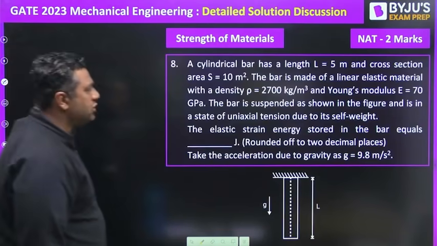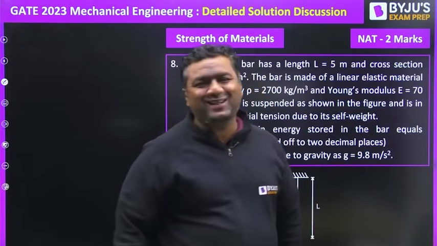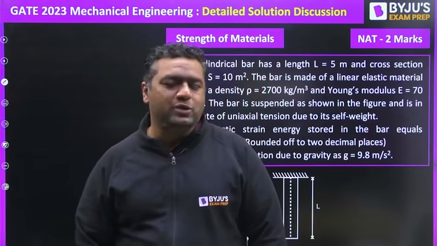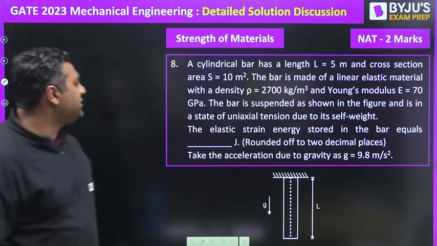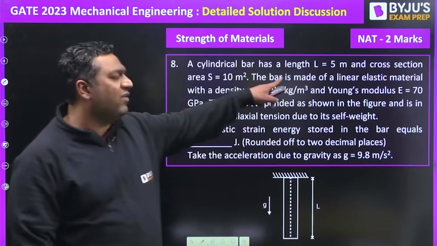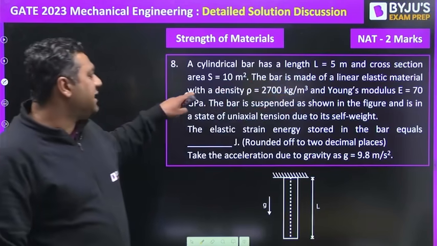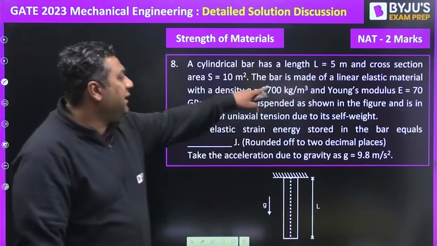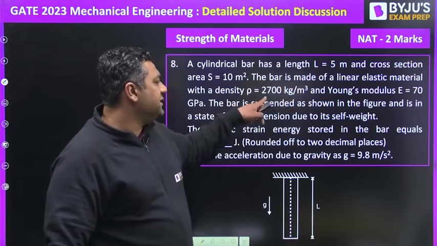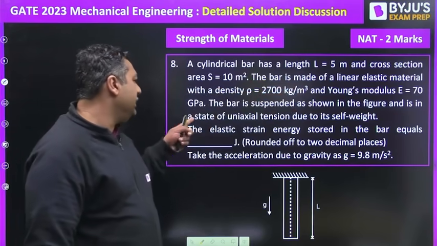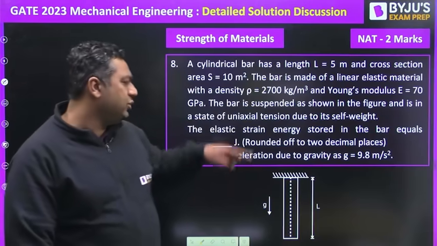Moving further to question number 8. Once again, strength of material, numerical answer type question for 2 marks. If you see this question, a cylindrical bar has a length L of 5 meter. Cross section is 10 meters square. The bar is made up of a linear elastic material with a density and Young's modulus 70 GPa. The bar is suspended as shown in the figure.